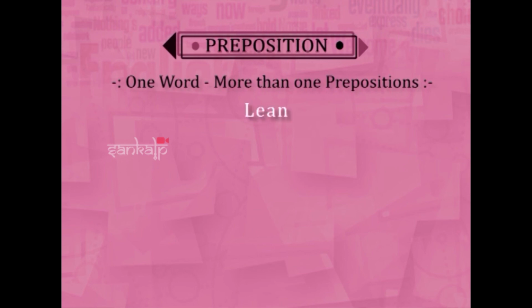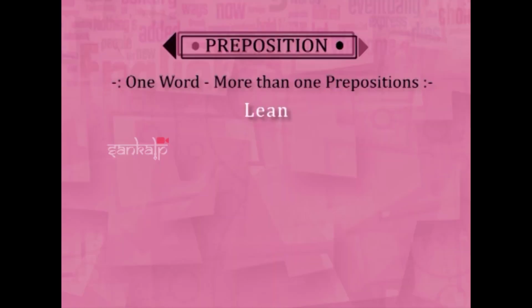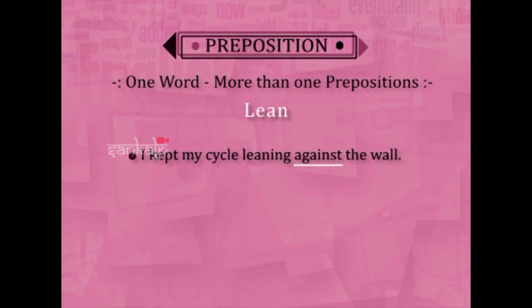Now comes lean. Lean against a wall. So I kept my cycle leaning against the wall. But when you are touching something and bending, it is leaning on a desk.